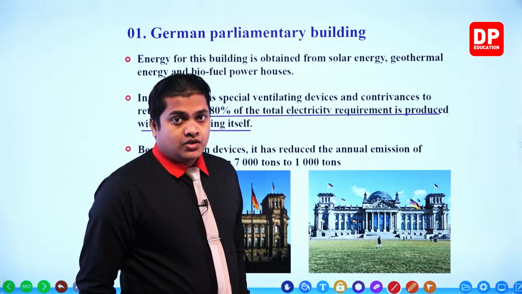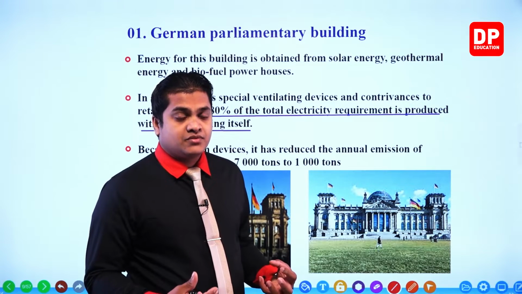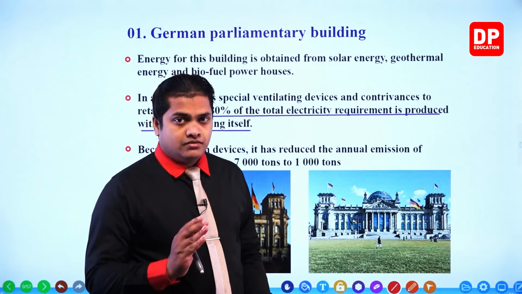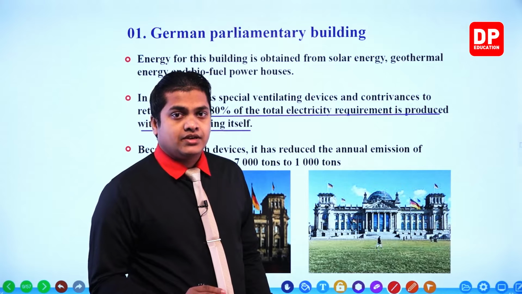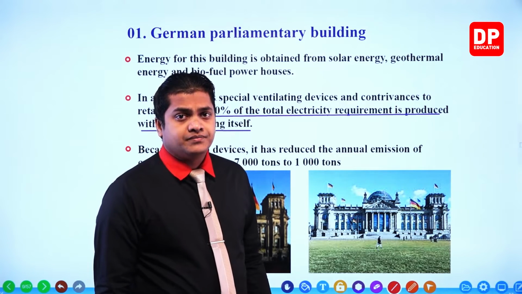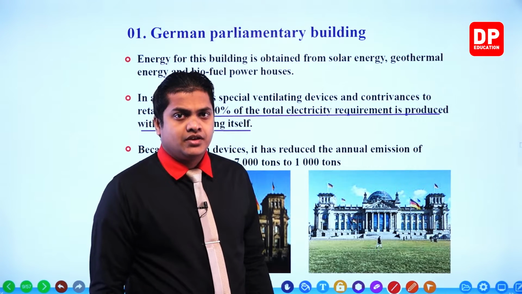So it's not good for the environment. Release of this much carbon dioxide gas is the main reason for the change in the weather, meaning the climate, the shifting of the climate, right?